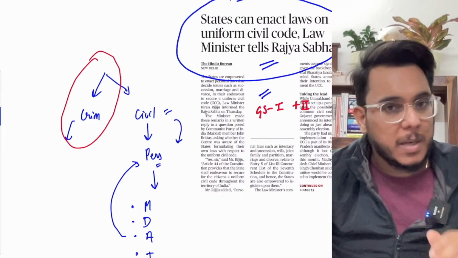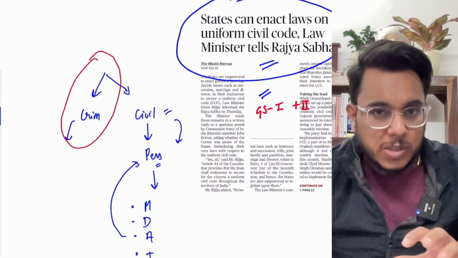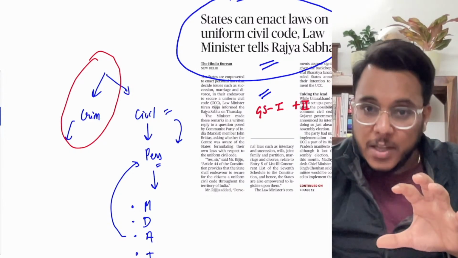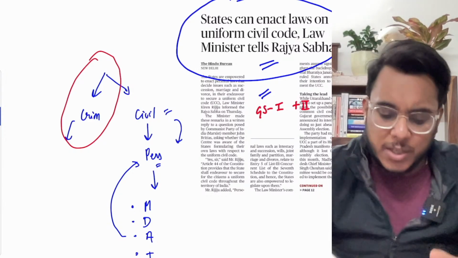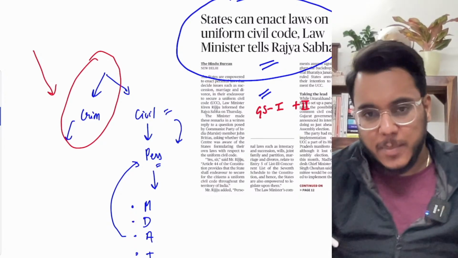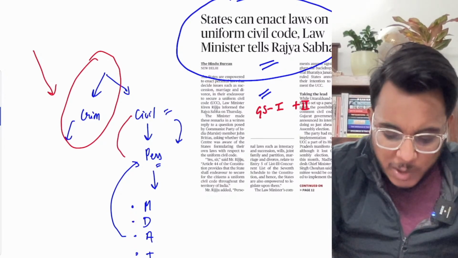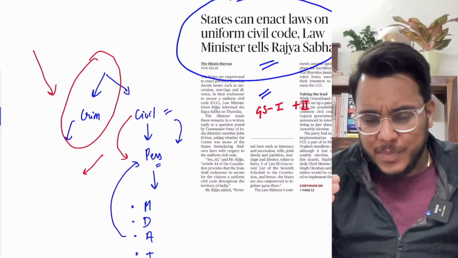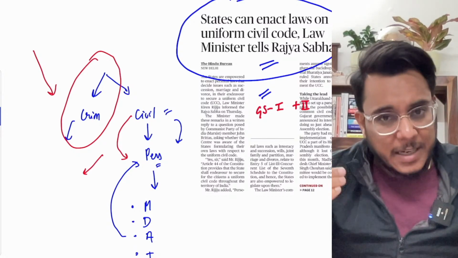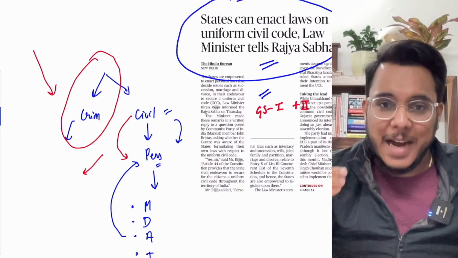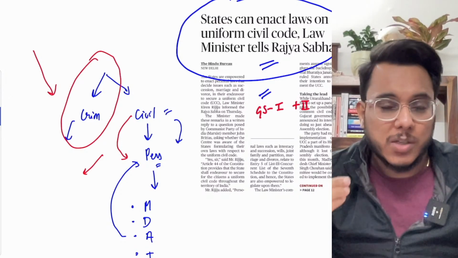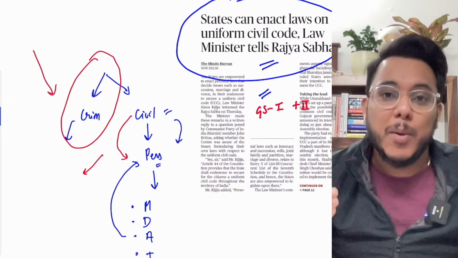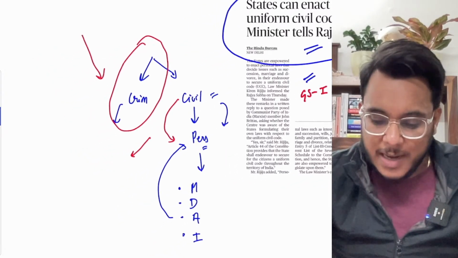Uniform criminal law means you are Hindu, Muslim, Christian, or you belong to any other religion, you belong to any section, for criminal acts there will be the same treatment. But in the matters of civil personal laws, India gives certain freedoms to the communities, that they can have their own laws, particularly for example for marriage. Now I want to just give you one example.